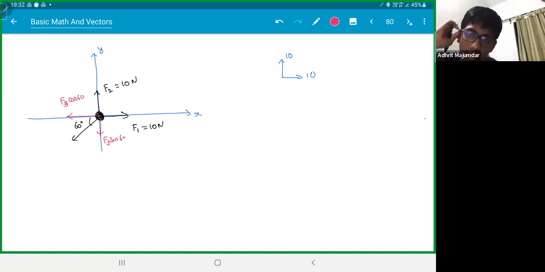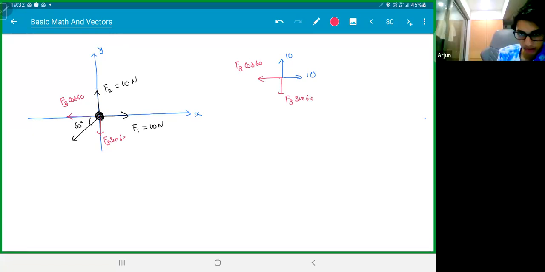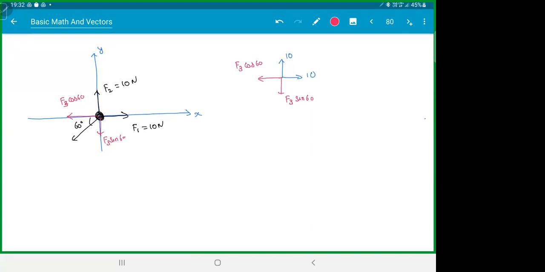Got it? So see, I'll tell you one thing again. I cap, J cap, that is not required. This is actually a better way to do it. So I can directly put it in a diagram: F3 cos 60 and F3 sine 60. Does this make sense? Yes, sir. Niranjan, is this making sense? Instead of writing i cap, j cap, which is actually cumbersome, let's keep it in the form of a diagram only. Maulika, clear, no?